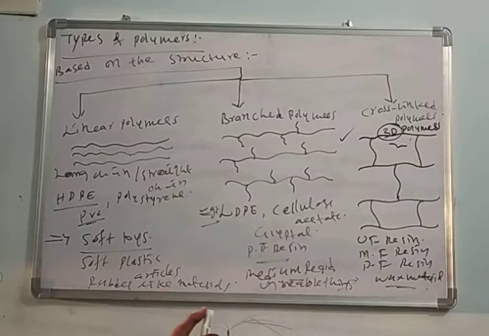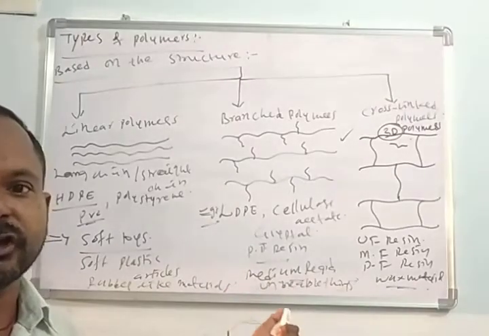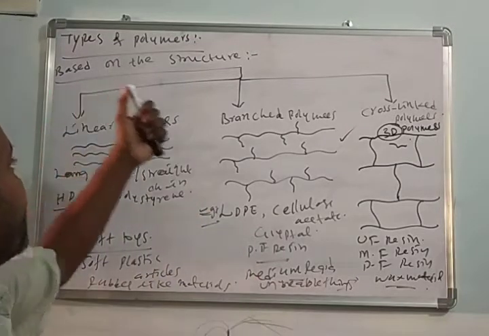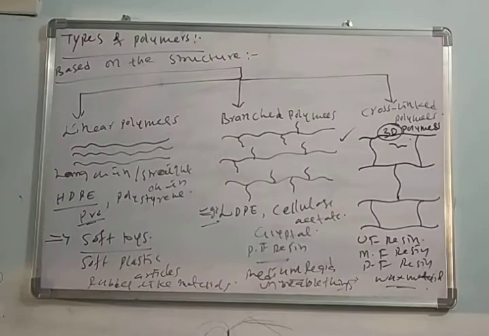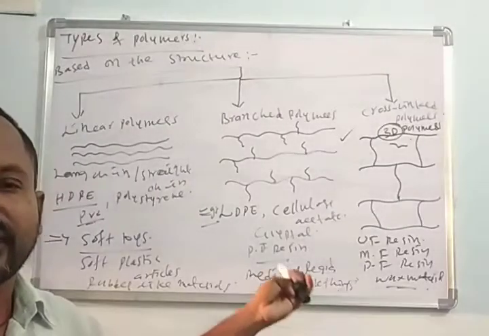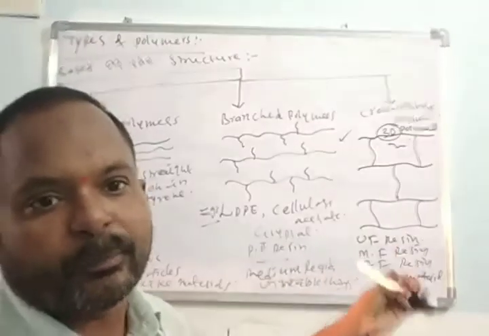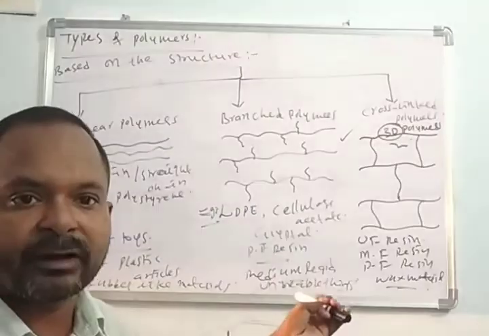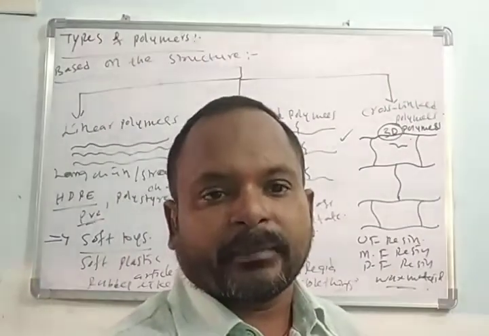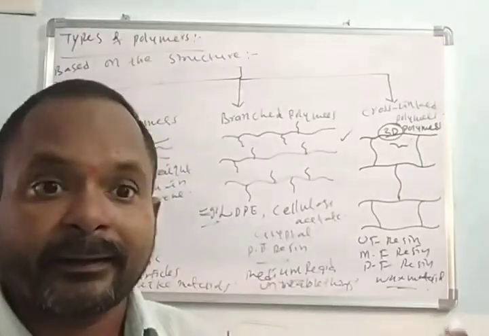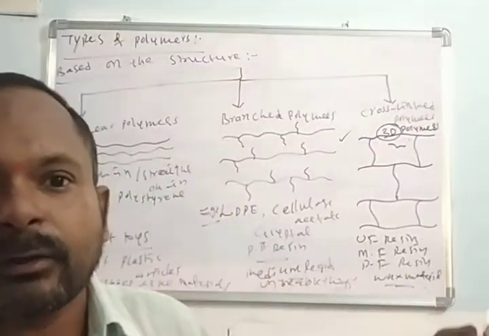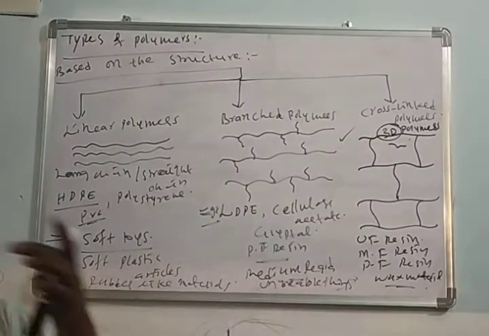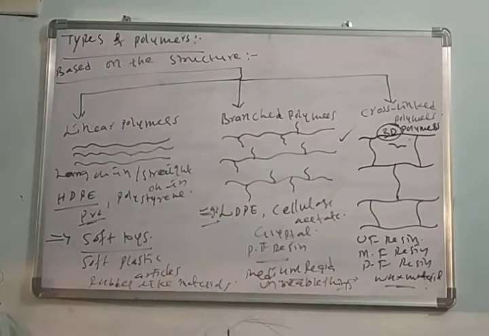Based on the source, polymers are 3 types: natural polymers, semi-synthetic polymers, and synthetic polymers. Based on the structure, 3 types. And based on the number of monomers, homopolymers and copolymers. Copolymers are of different types: random copolymer, alternate copolymer, graft copolymer, and block copolymer. Already we discussed the copolymerization mechanism.